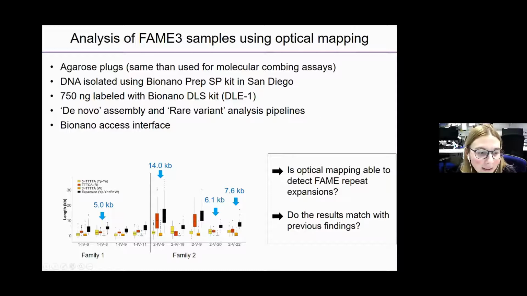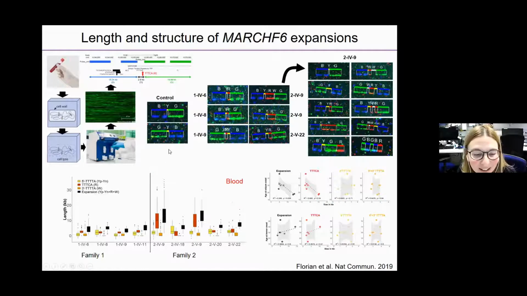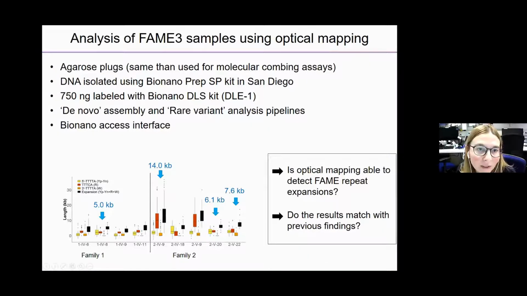So, just to come back to this slide, this is a very nice technique, but the drawback is that it's a lot of work to develop it for just one assay, one region, and we have at least 6 different ones to study in FAME. So of course, we were interested in Bionano optical mapping because of its ability to detect all FAME repeat expansions at the same time, at the genome-wide level.